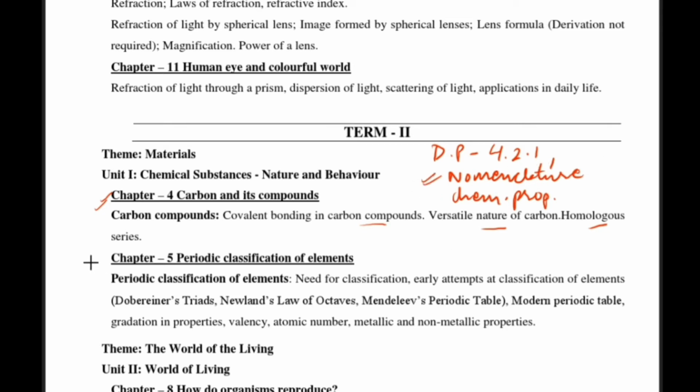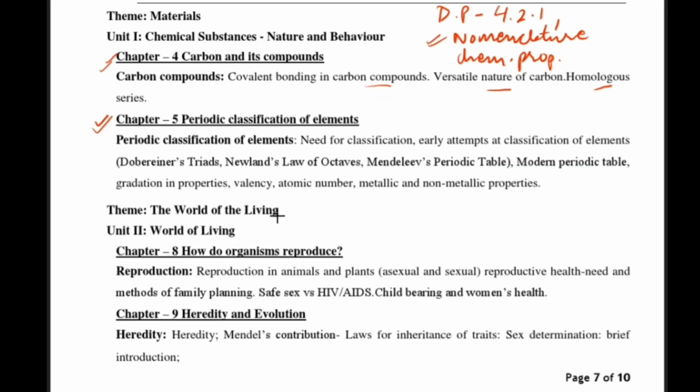Now move on to chapter number 5, that is periodic classification of elements. In this complete chapter, nothing has been deleted. You will have to study whole chapter. Then the next theme, the world of the living, means biology. In this, we will have to see 2 chapters, how do organisms reproduce and heredity and evolution.